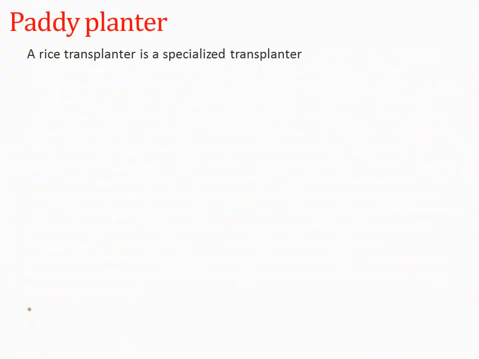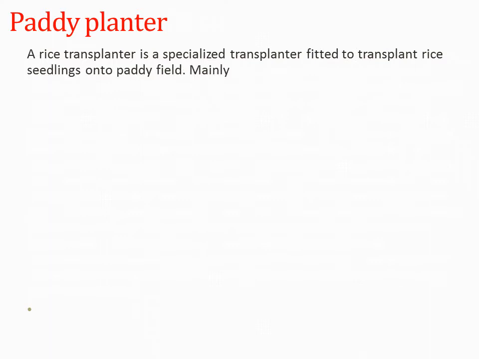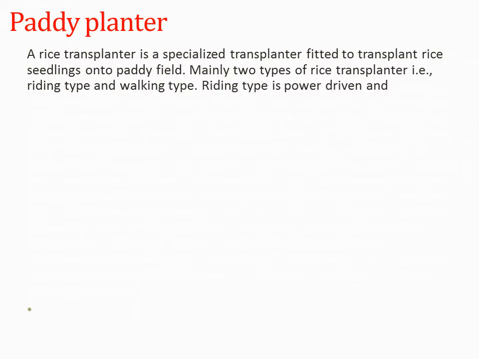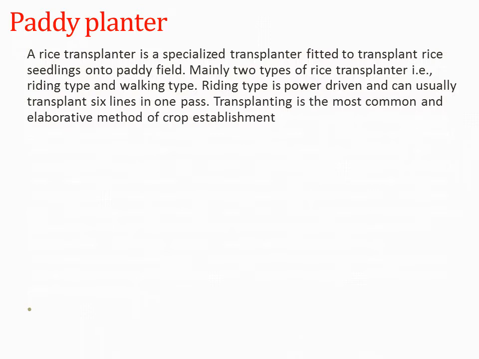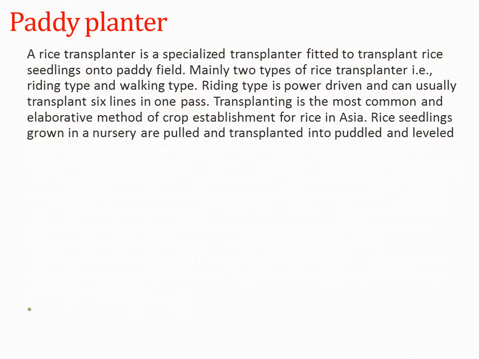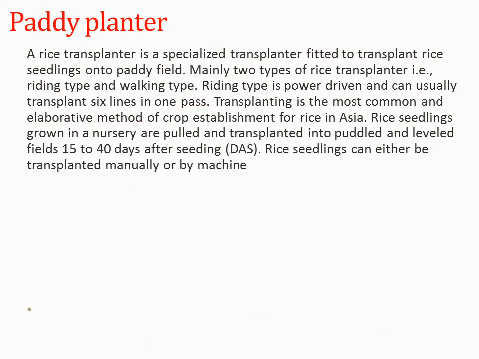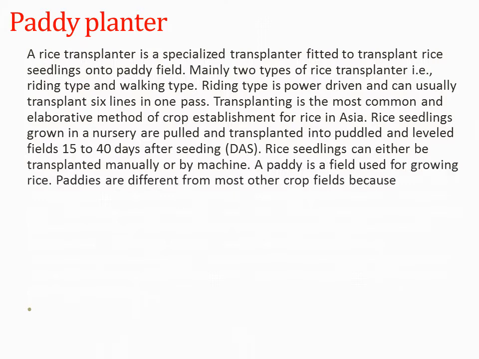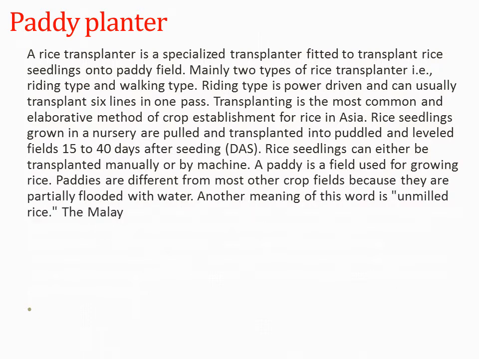Paddy planter. A rice planter is a specialized transplanter fitted to transplant rice seedlings onto a paddy field. Mainly there are two types of rice planter, that is riding type and walking type. Riding type is power driven and can usually transplant 6 lines in one pass. Transplanting is the most common and elaborate method of crop establishment for rice in Asia. Rice seedlings grown in nursery are pulled and transplanted into puddled and leveled fields 15 to 40 days after seeding (DAS). Rice seedlings can either be transplanted manually or by machine.